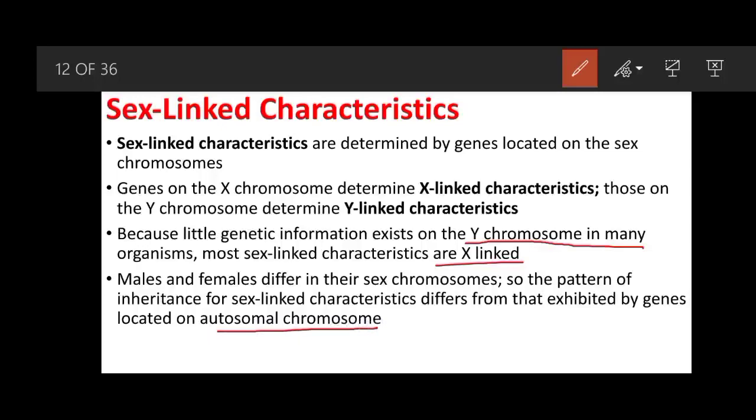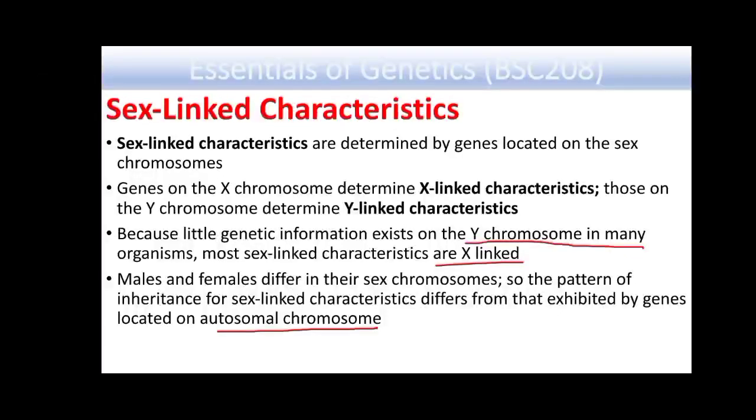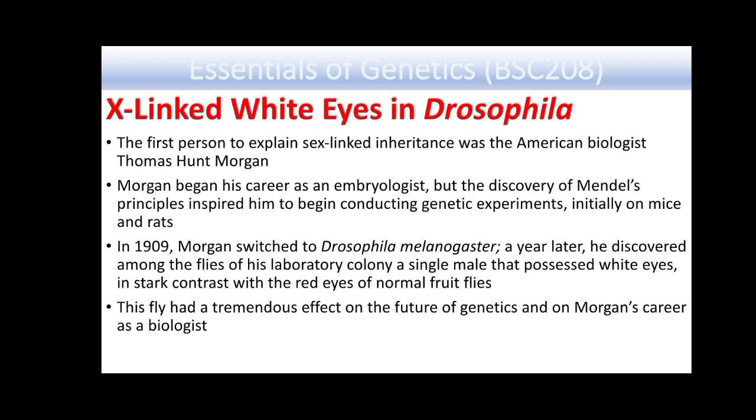There is a slight difference between the inheritance of X-linked and autosomal genes, because autosomal inheritance is similar between males and females, but for X-linked traits there is a difference between males and females, because females have two X chromosomes and males have only a single X chromosome. So males are hemizygous for the X chromosome.